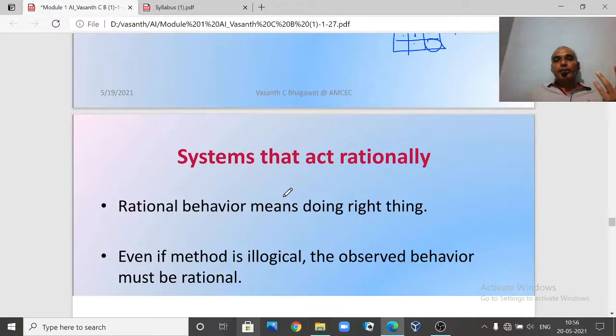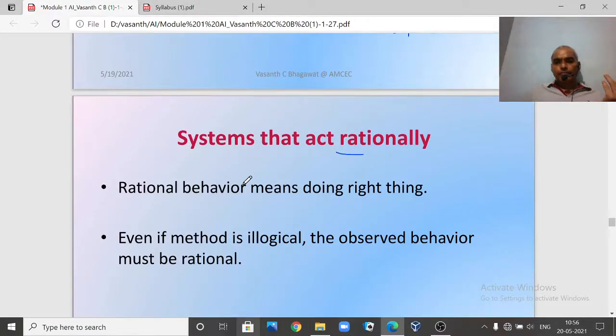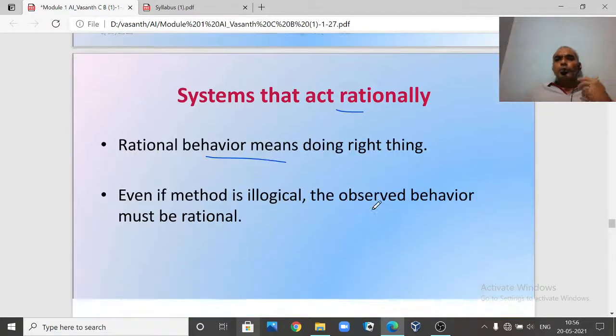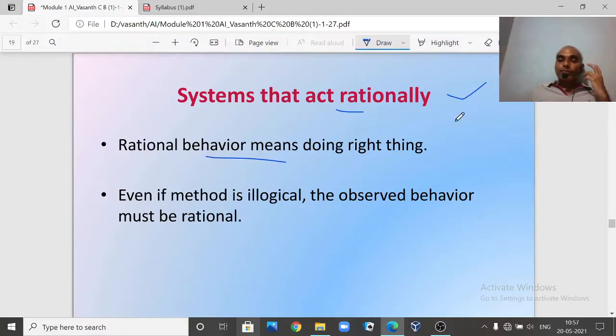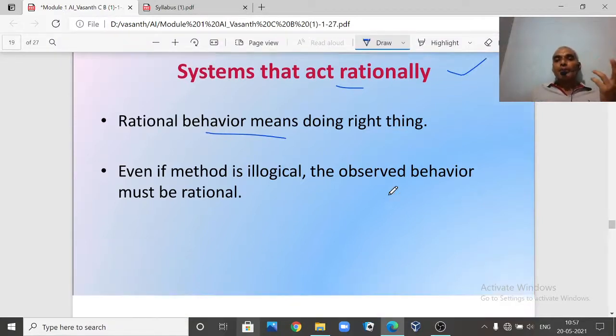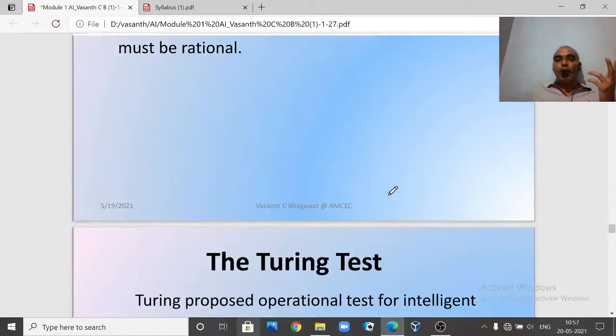The next angle is systems that act rationally. Rational behavior means doing the right things. So you should be able to act rationally, but you have to see that many times acting rationally won't work. So we have to use our common sense reasoning also.